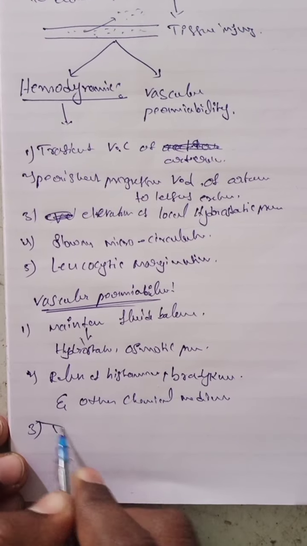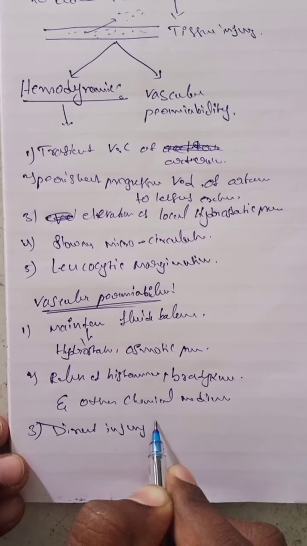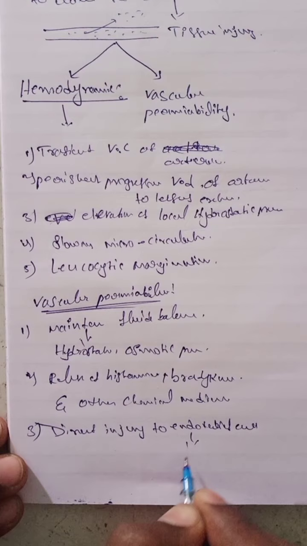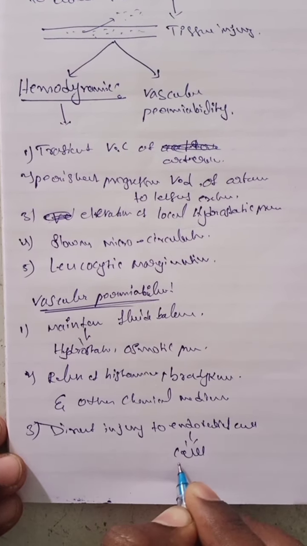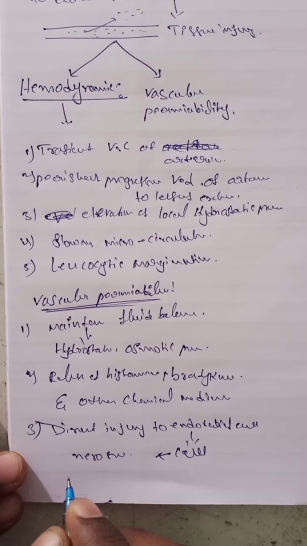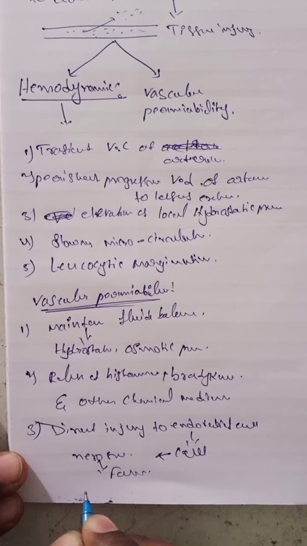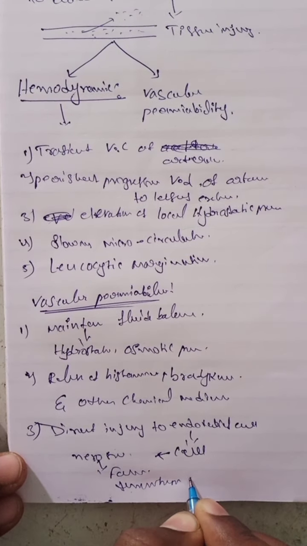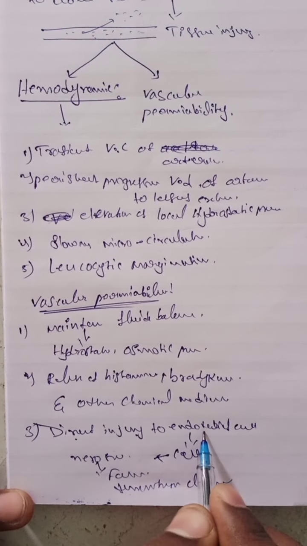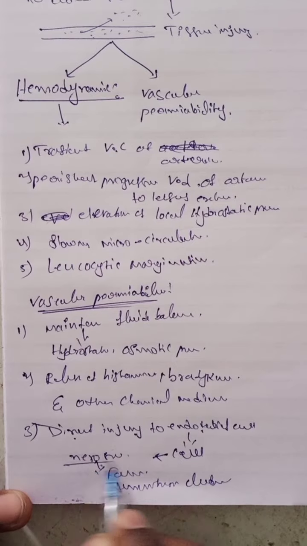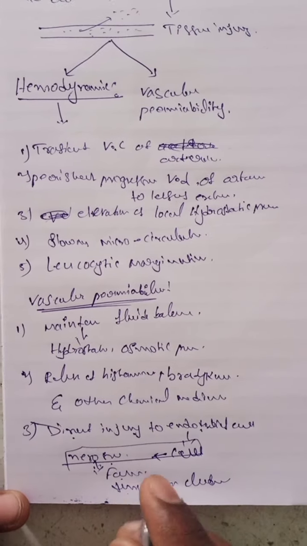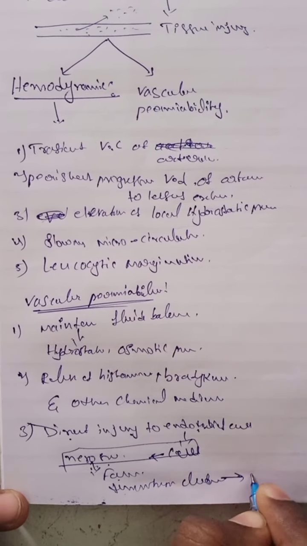The endothelial cells undergo necrosis, and there is formation of thrombosis. What happens with the thrombosis? It increases vascular permeability.